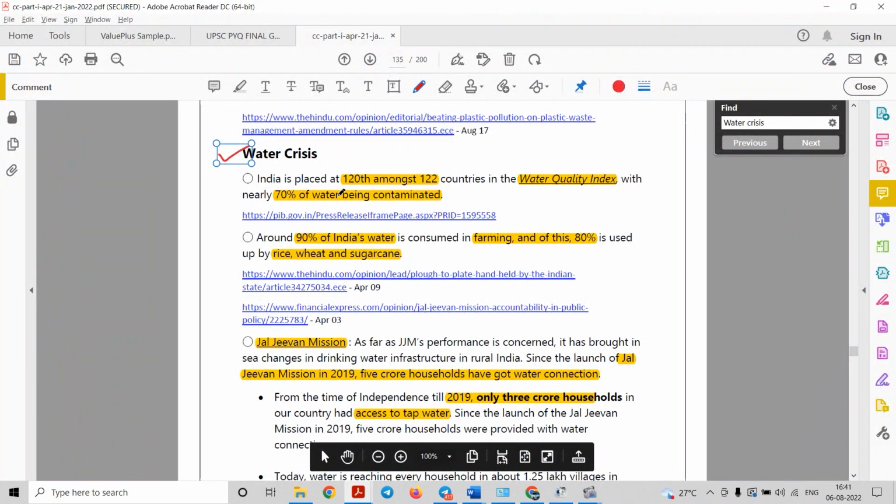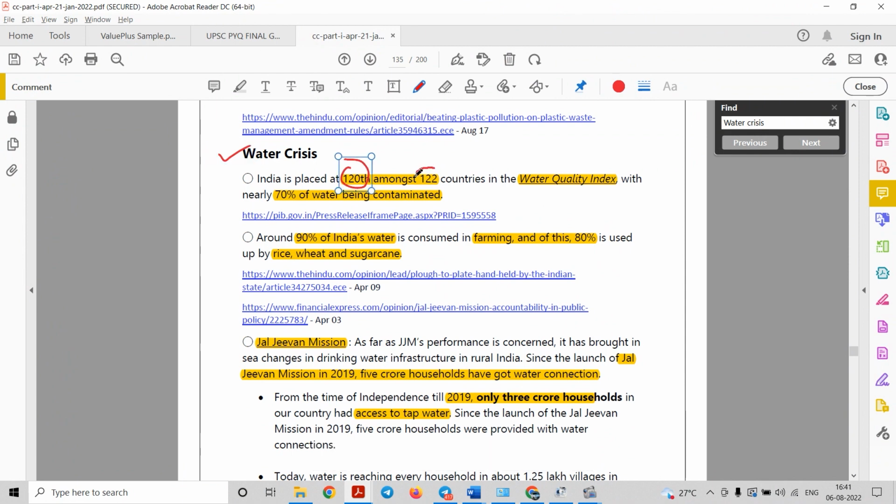See, India is placed at 120th place among 122 countries in water quality index, right? With nearly 70% of the water being contaminated. Now this is a very grave situation for India. India is placed at the bottom of this particular index, right? It is 120th rank in water quality index, and 70%, can you imagine, this is a very huge number. 70% of water is being contaminated in India.